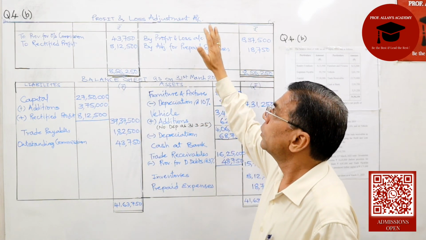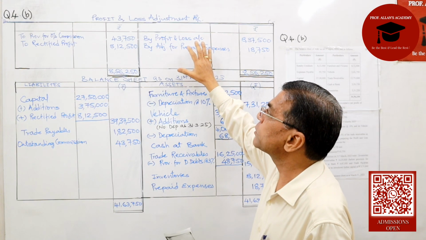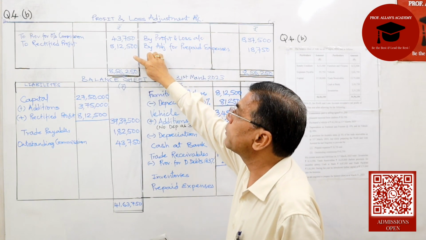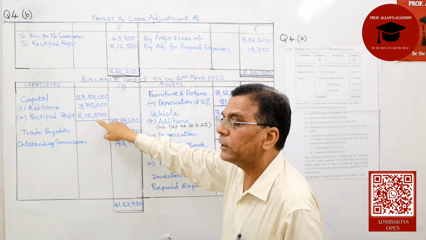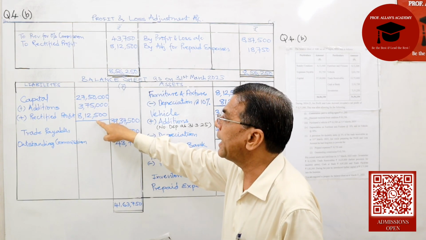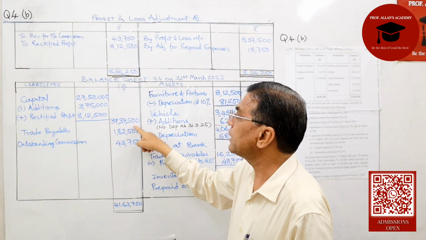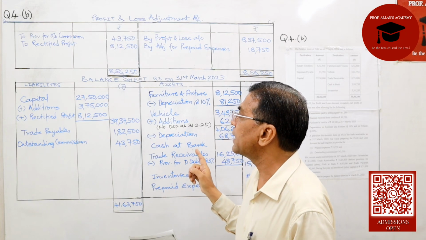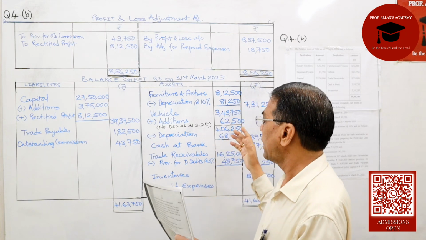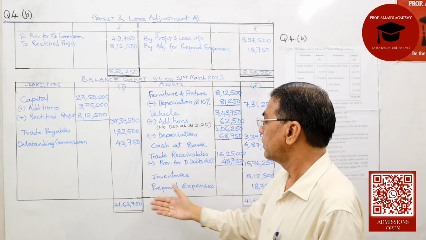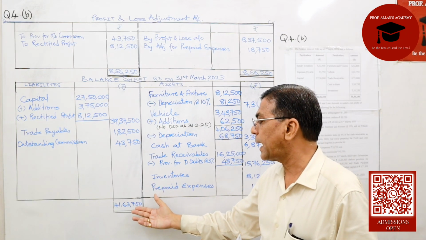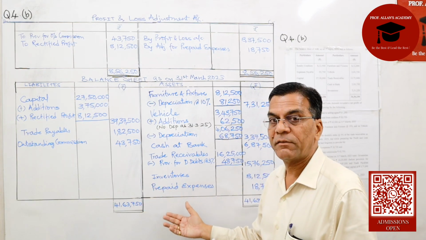Now we close the profit and loss adjustment account. We get the rectified profit at 8,12,500. This will be added to the capital. So my capital stands at 39,37,500. And then I take the total of the balance sheet. My balance sheet tallies at 41,63,750.